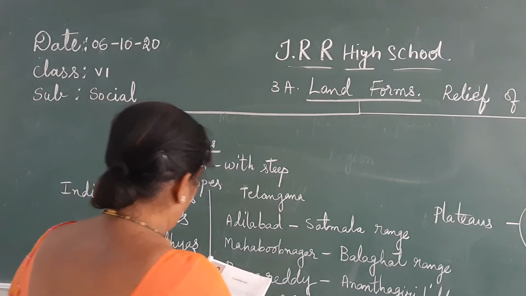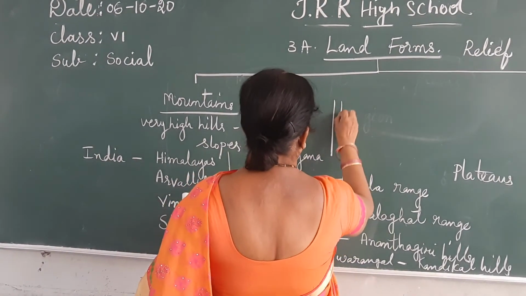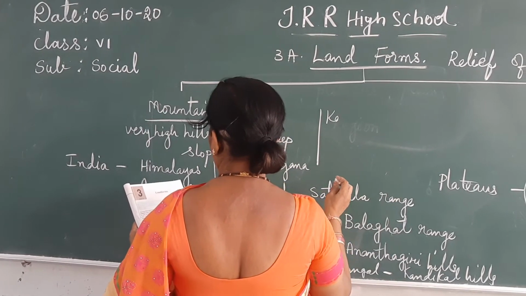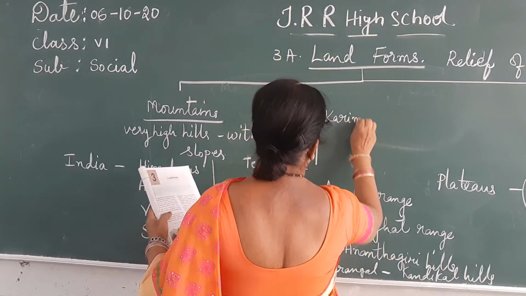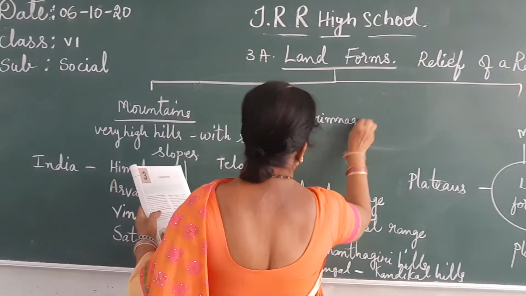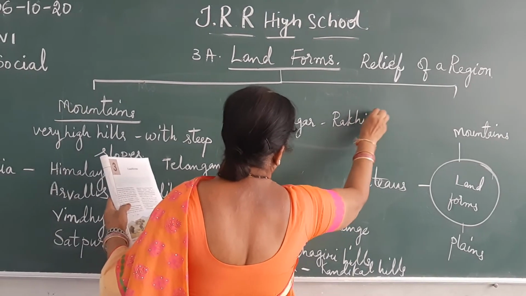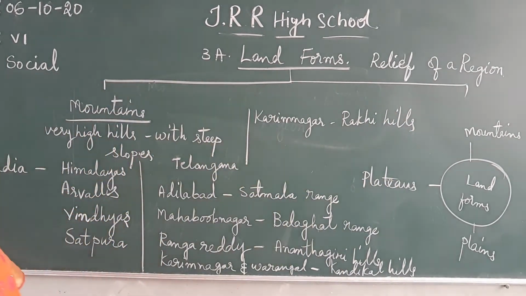And we have Rocky Hills in Karimnagar district. In Karimnagar district, one more hill is also there. That is, in Karimnagar we have Rocky Hills. Yes, children, this is about the mountain ranges.